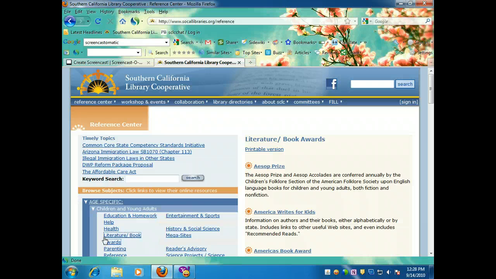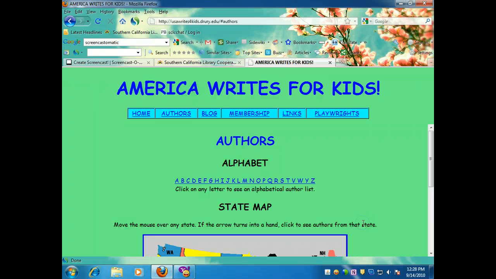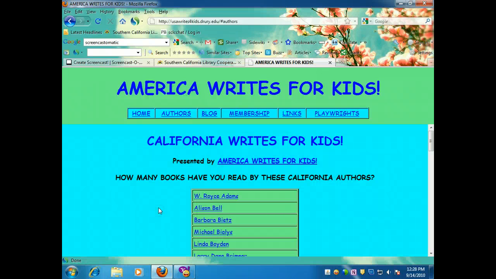Our first stop will be America Writes for Kids. You can click on either this author link or this author link in order to be taken to a page where you can choose an author alphabetically by name or by state. Since we're interested in California, let's click on California, and this brings up a nice list of local authors.